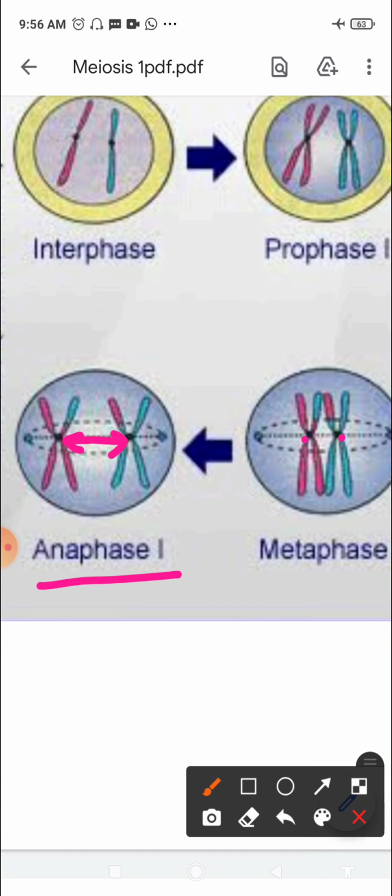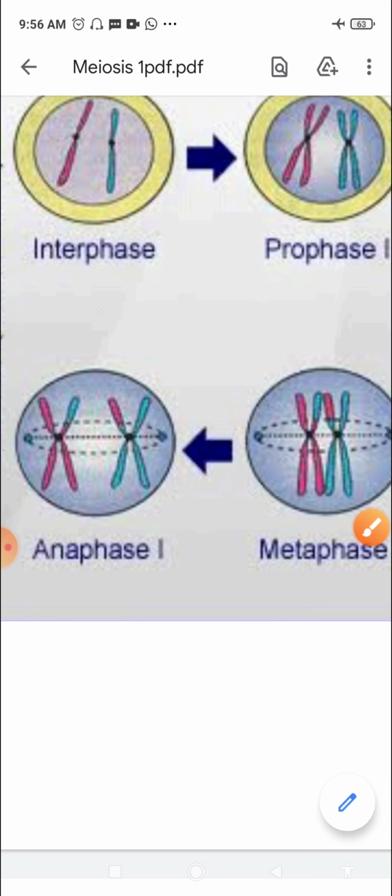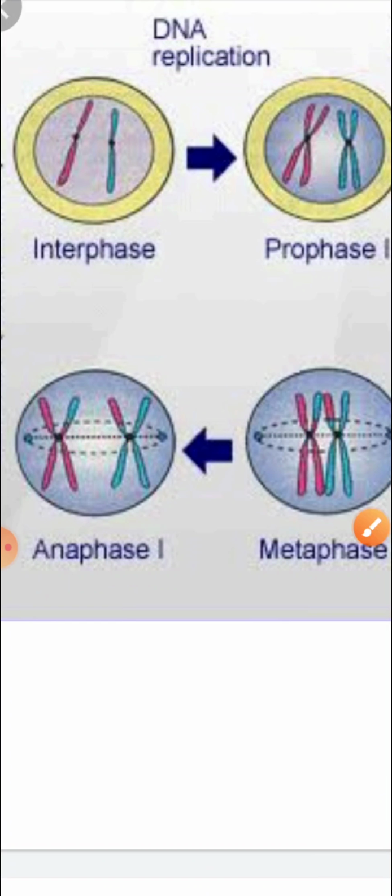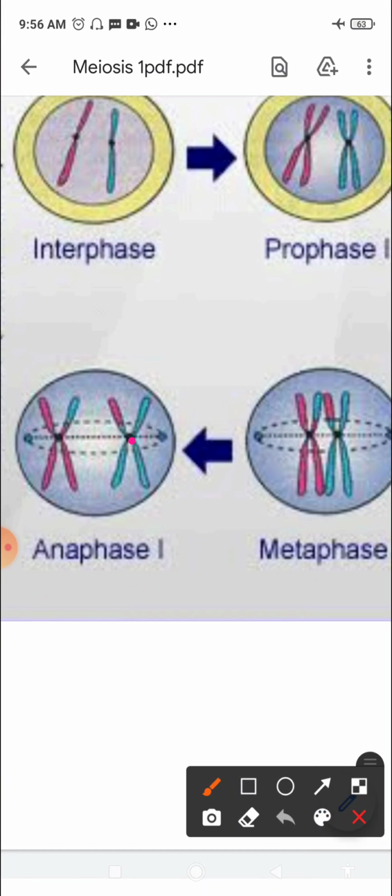So the homologous chromosomes separate while the sister chromatids remain associated at the centromeres. You can see the sister chromatids here. They remain associated at their centromeres. These are the centromeres. They are there together, they are not separating, but the homologous chromosomes are moving away from each other, towards each pole.